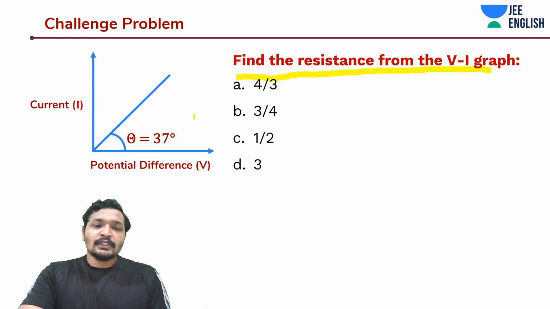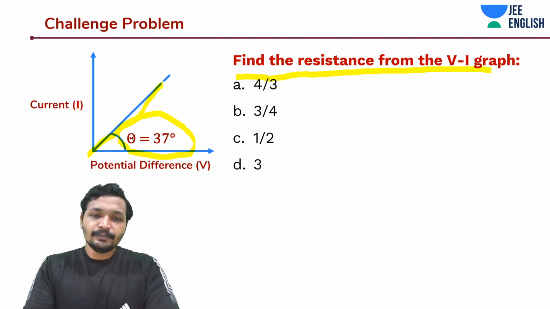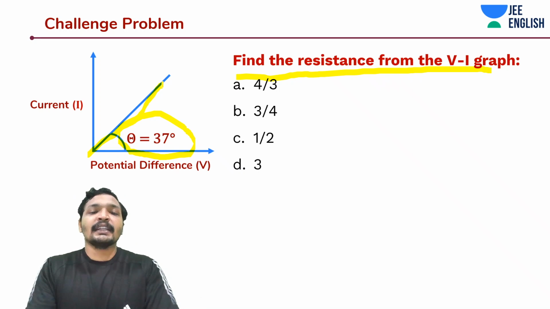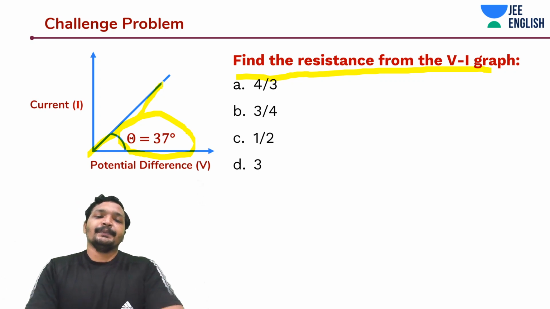The slope of this line with potential difference has been given to you. You are given the relation of I by V. If you take cot theta, it is going to be V by I. And cot of 37 is nothing but, what is cot of 37? Cot of 37 is going to be 4 by 3.